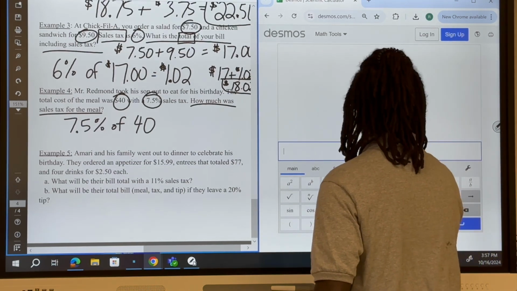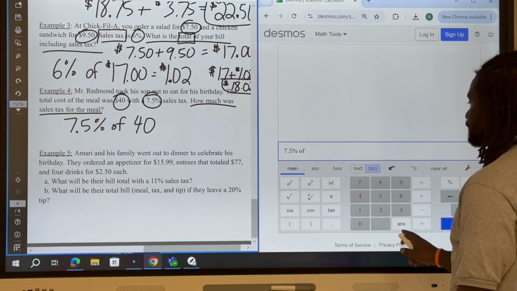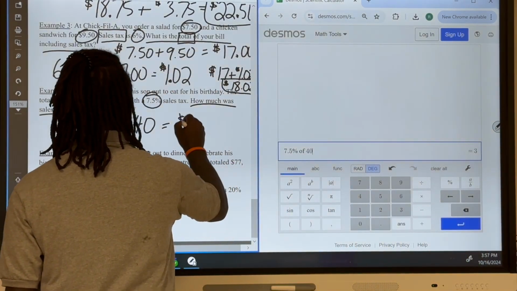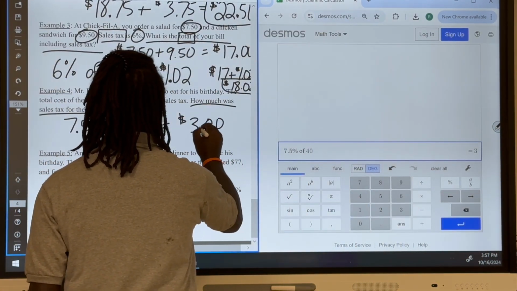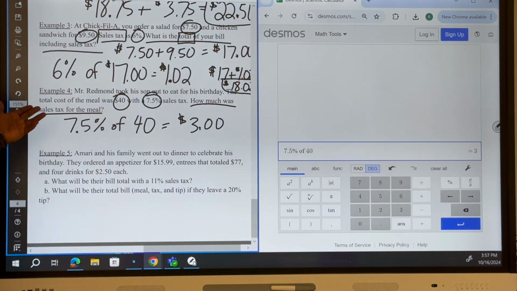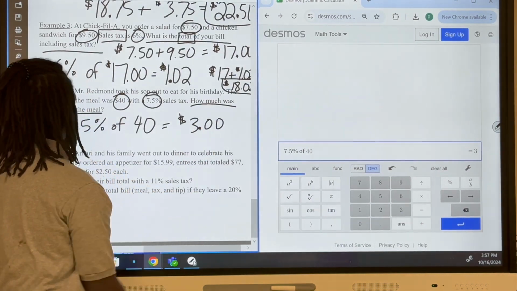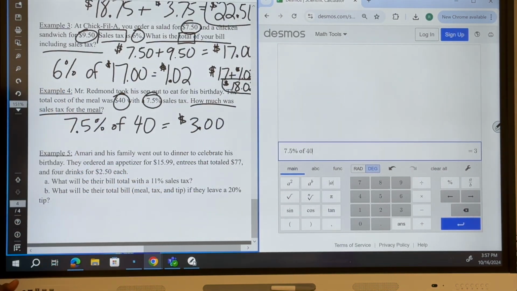So 7.5% of 40 is $3. Okay, and so that is the answer here, because it's just asking me for the sales tax. It's not asking me for the total cost after the sales tax.